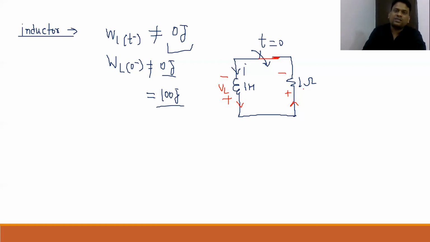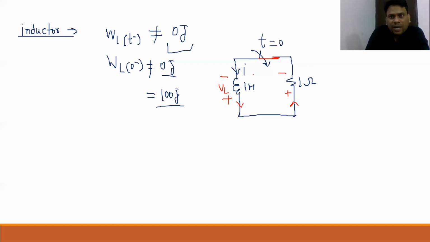Why? Because this resistive element will always either absorb or dissipate power or energy. But this inductor can store and deliver, so anything can happen. So here this inductor is kind of bi-directional in terms of power. Sometimes power will be stored, sometimes power will be delivered, it depends. But for the resistive case, power will only be absorbed. So due to this, this element will always work like a load. Okay.